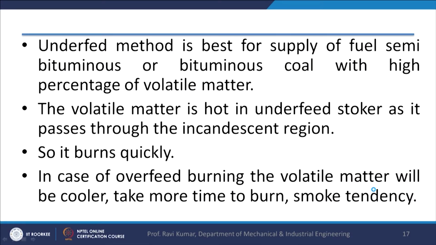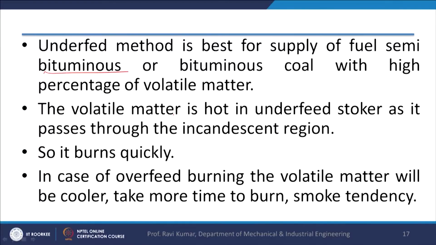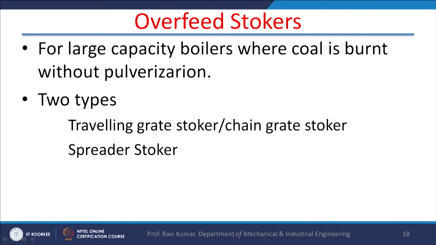So underfeed is a very good system for bituminous coal. Bituminous coal is the highest grade of coal, which has minimum amount of ash, and the volatile matter is hot in the underfeed stoker as it passes through the incandescent region. The volatile matter is hot in this case; in the previous case it was not hot. So the volatile matter burns quickly. In case of overfeed burning, the volatile matter will be cooler, take more time to burn, and there is a tendency for smoke. So overfeed stoker is for large capacity boilers where the coal is burned without pulverization.